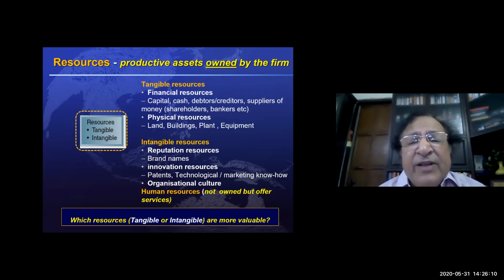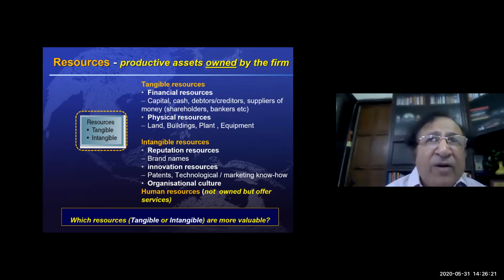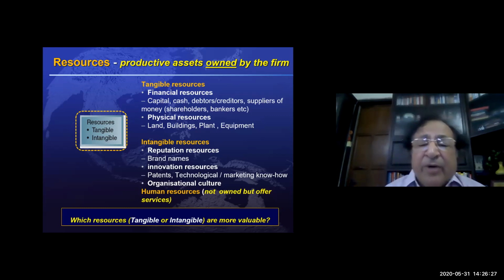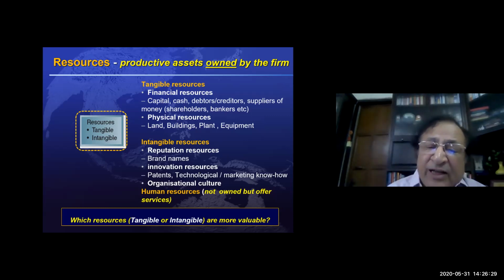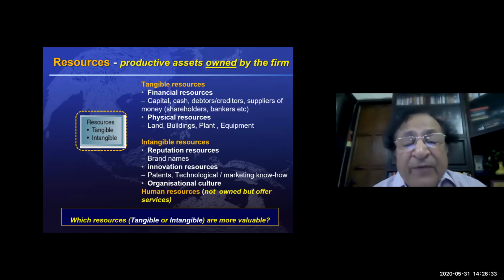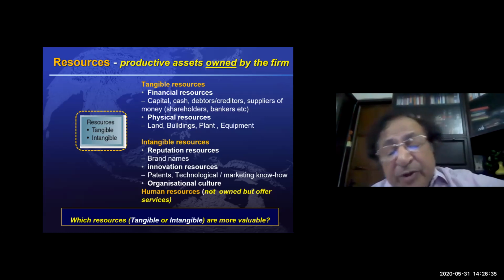Tangible resources, like land, building, plant, and all that, can be bought by any company. You can always buy a certain building if you feel that it is not giving you competitive advantage. But the intangible resources, like you mentioned the brand, or even organizational culture, are developed over a period of time.